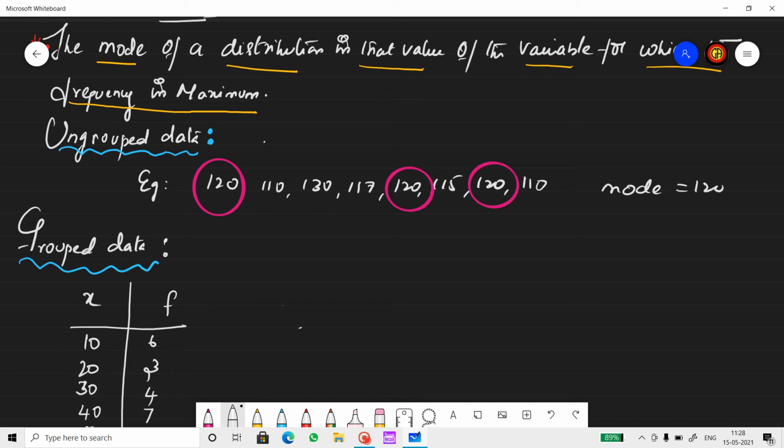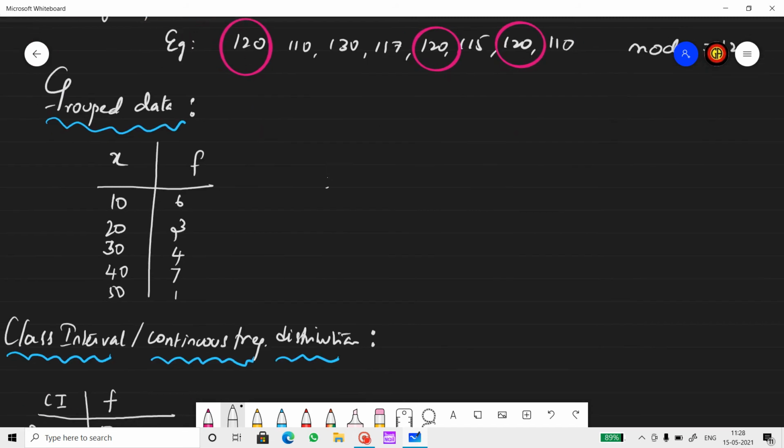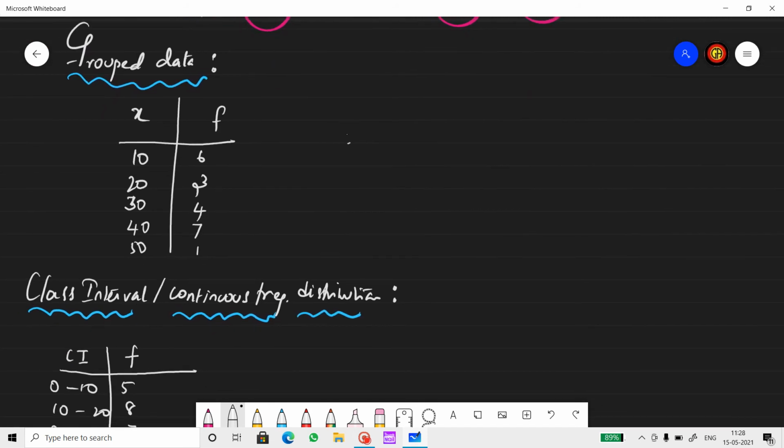When it comes to grouped data, grouped data are the ones that have X and F in them, right? So now, find out the largest frequency. What does frequency basically mean? X repeating n number of times.